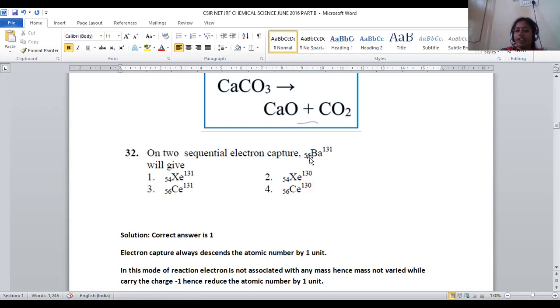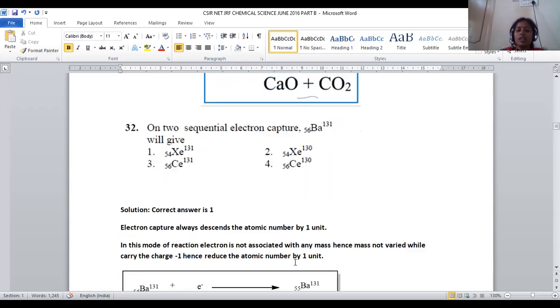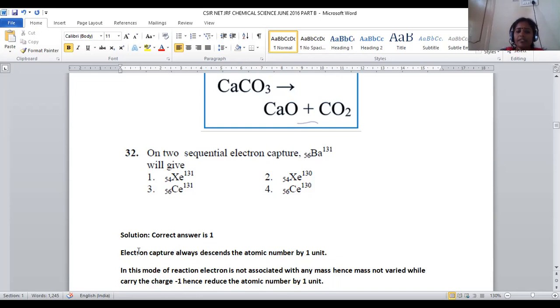So 56 turned into 55. But here, how many electrons are we adding? 2 electrons. That's why when the second electron is also added, 131 remains as 131, and 55 now turns into 54. So 54, 131 is given in option number 1. 54, 131 corresponds to the noble gas xenon. So atomic number 56 is barium, 54 is xenon. The only thing we have to remember is that when electron capture occurs, the atomic number decreases by 1 unit.